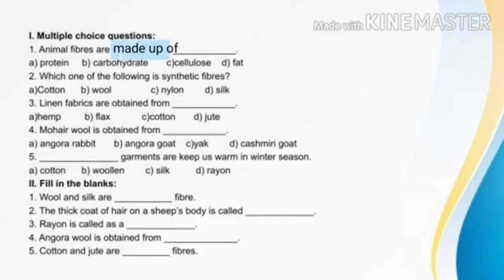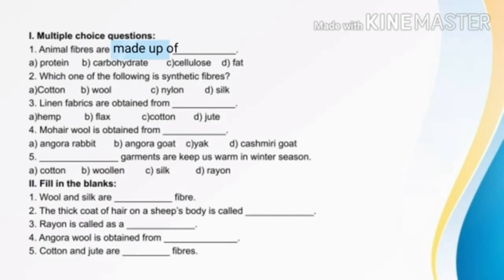Next one, the thick coat of hair on a sheep's body is called dash. The thick coat of hair on the sheep's body is called fleece. That hair, along with the thin layer of skin, we call a fleece. So the answer is fleece.